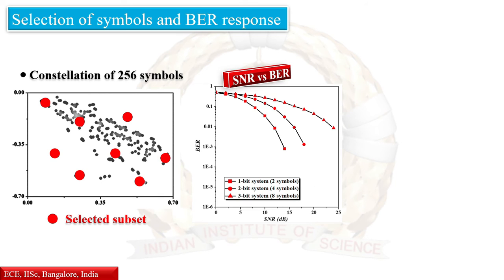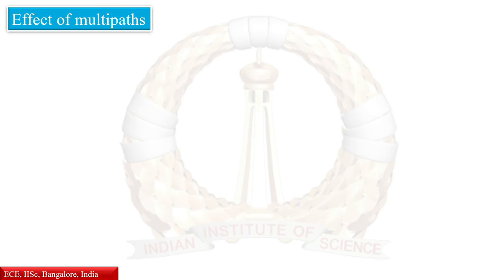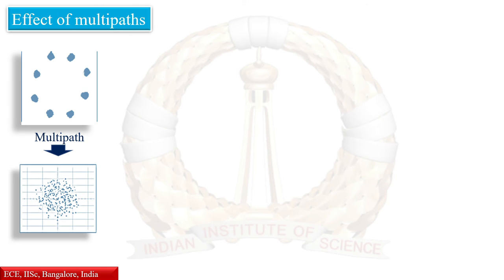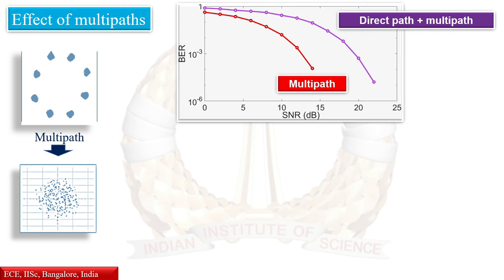Correspondingly, bit error rate performance, as a function of signal-to-noise ratio, has been shown for different number of selected symbols from the fixed constellation. Multipath components are considered as a major concern in all digital communication schemes. However, in the proposed scheme we have found that the performance improves if there exists no direct path between the transmitting and the receiving stations. In other words, a scatter-rich environment improves the performance of the proposed channel modulation scheme.